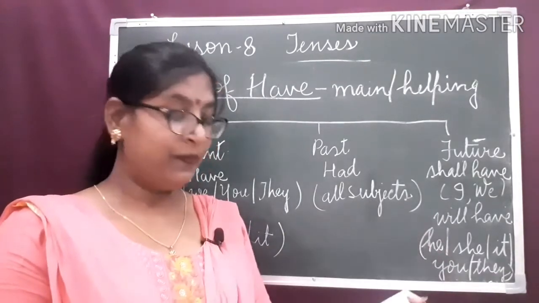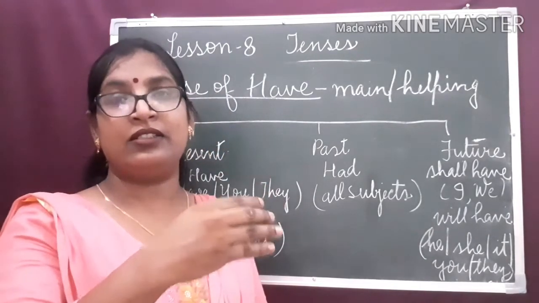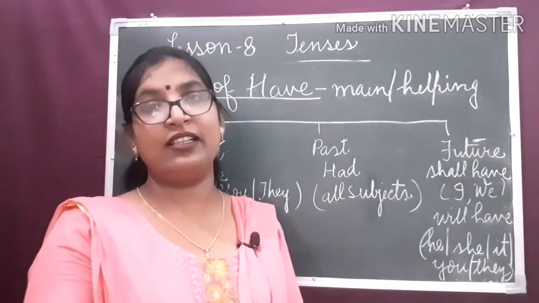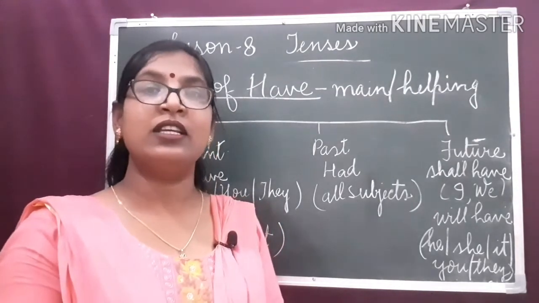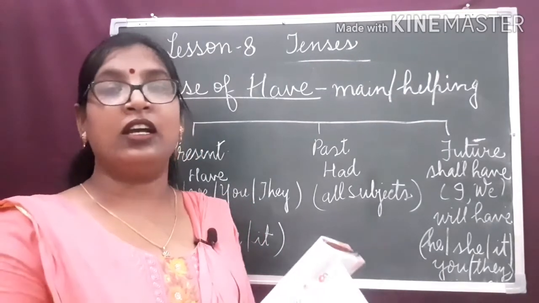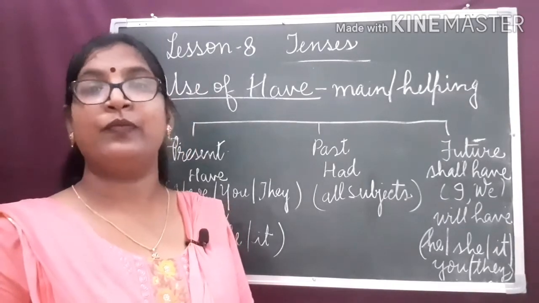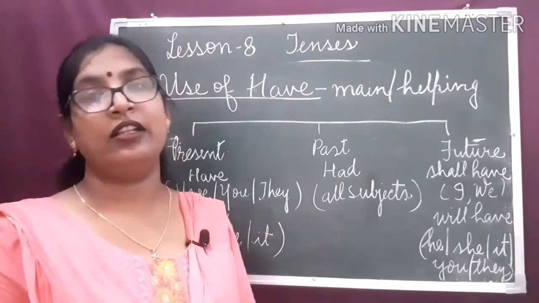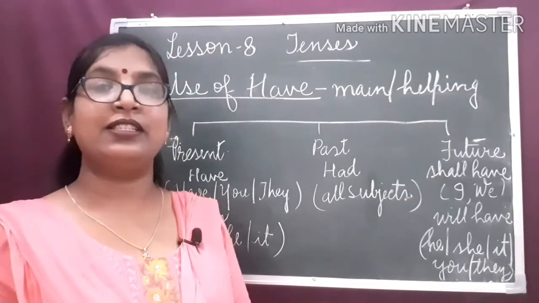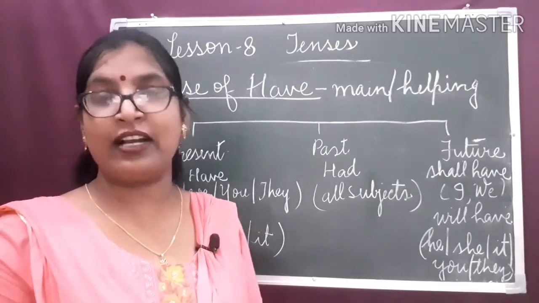My dear children, we will study the structure of sentences in much detail when we study the different kinds of tenses. At present, understand this. Once again, I will repeat. Tense indicates the time of an action. There are three kinds of tenses: present tense, past tense and future tense. Present tense tells us about the actions which are taking place now.